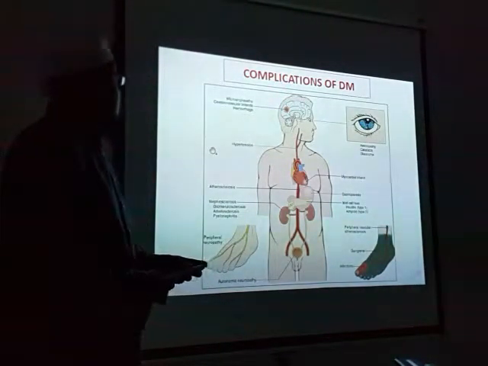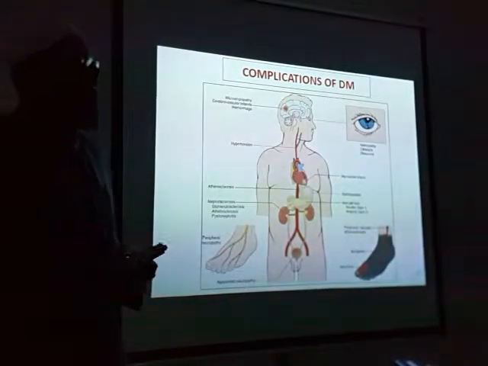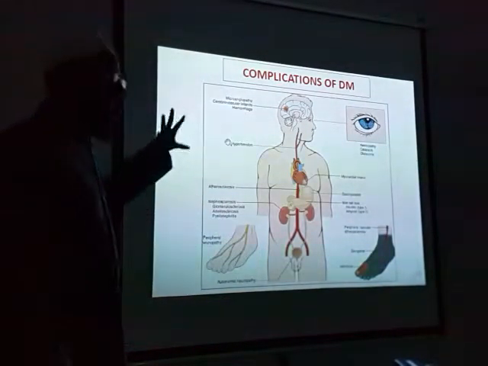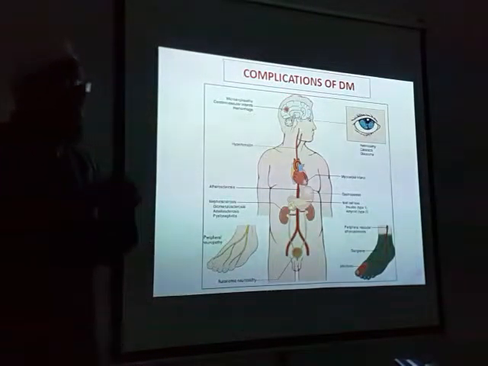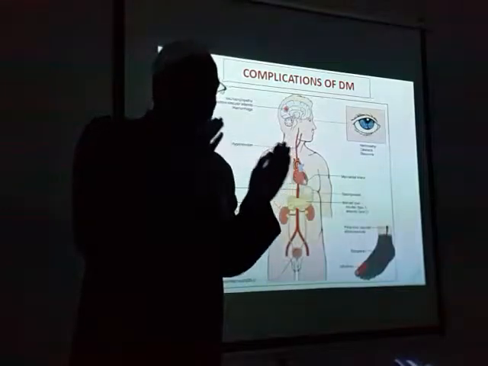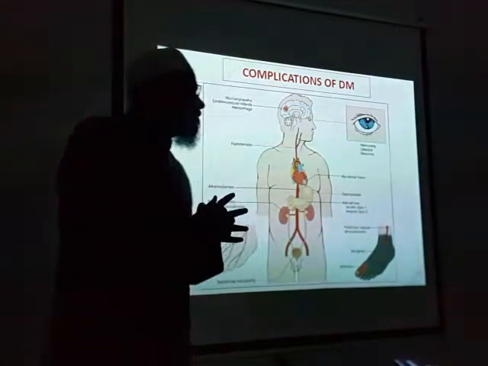These are the complications which you will see. Microangiopathy, this is just a figure. After discussing the pathogenesis of these complications, you yourself can write all these things. Now it looks very complicated, but you can easily write. In a nutshell, almost all organs of the body get affected in diabetes.